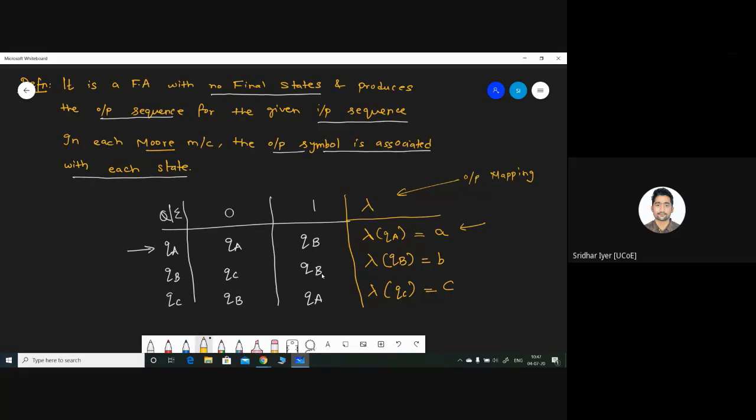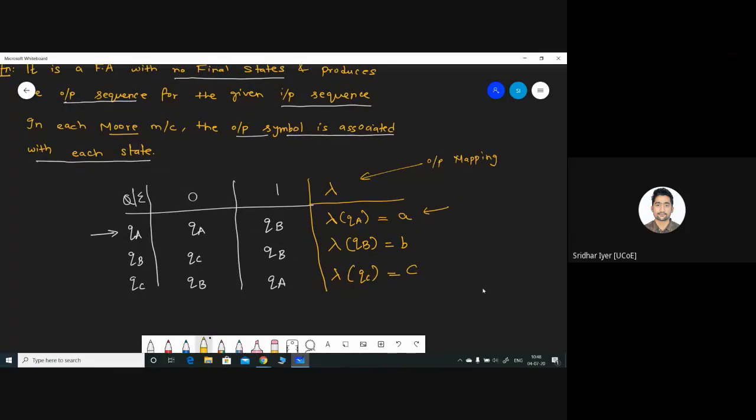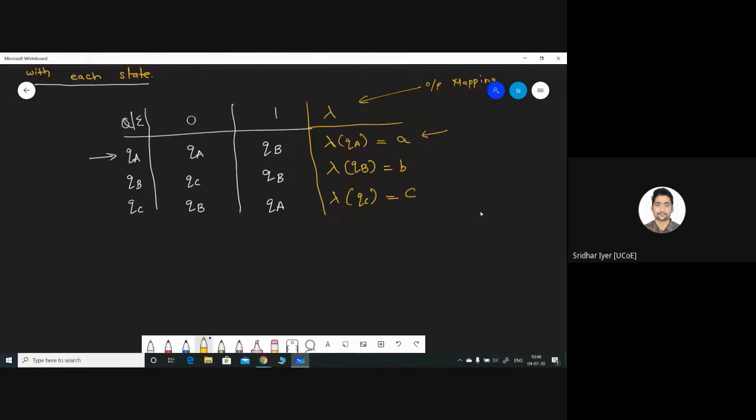We have added one more column, and this column is nothing but we are adding some output to the state. So we are not having any final state in this table, but we are having one more column, which is nothing but the significance of the output of each state. That is what I have written over here. In each Moore machine, the output symbol is associated with each state. Is the table clear? You got the difference between FSM, FA, and this particular table? Kindly let me know.